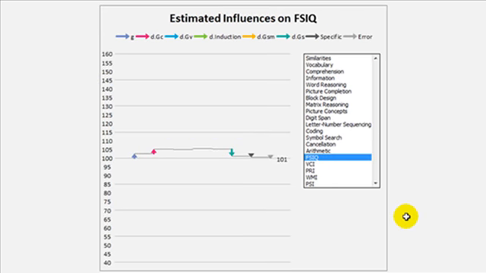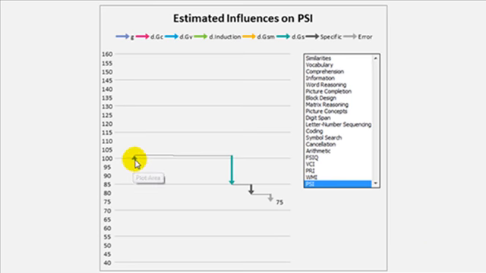Here's full-scale IQ. Here's PSI. So PSI, G takes it a little bit above the mean, and the portion of GS that's independent of G, DGS, takes it down considerably, and then the error and the specific scores take it down even further.